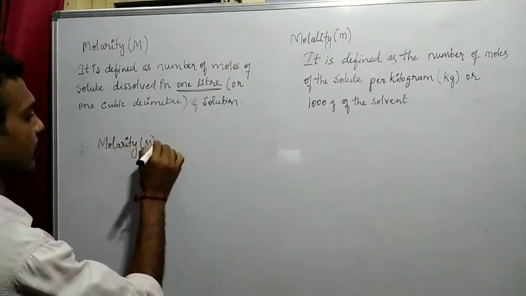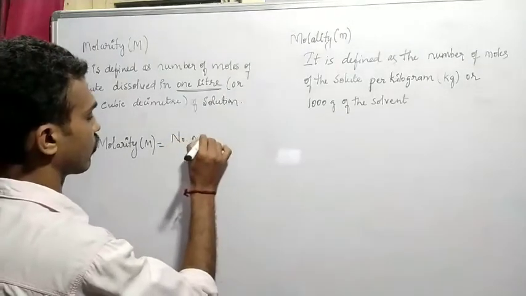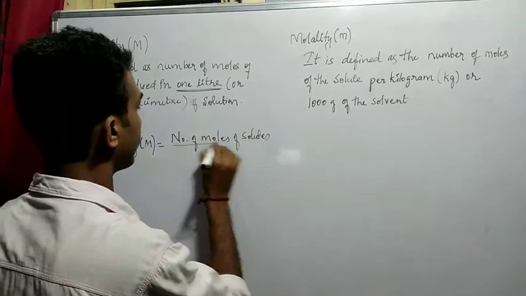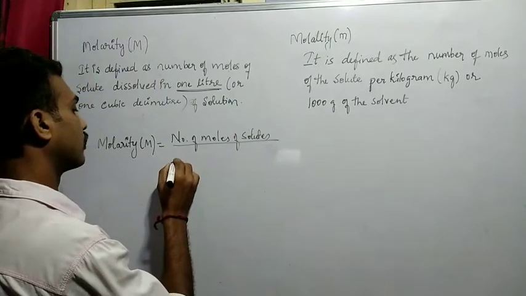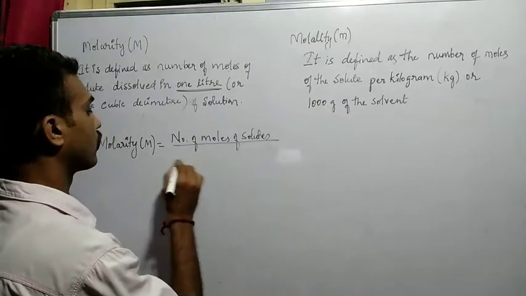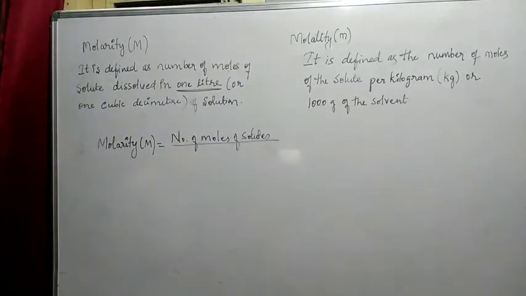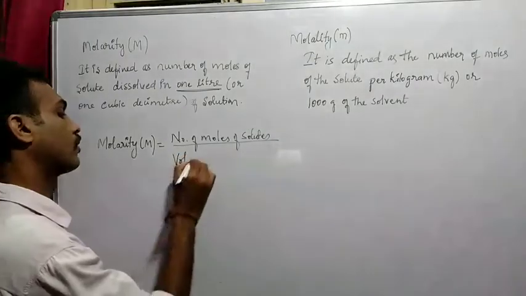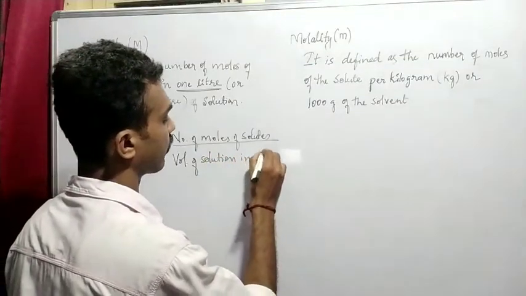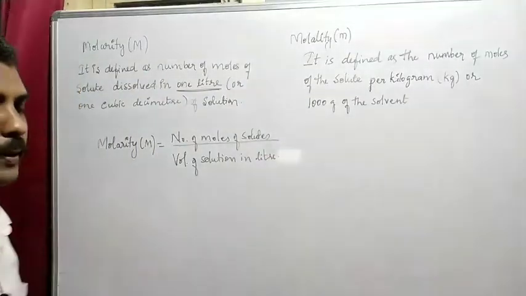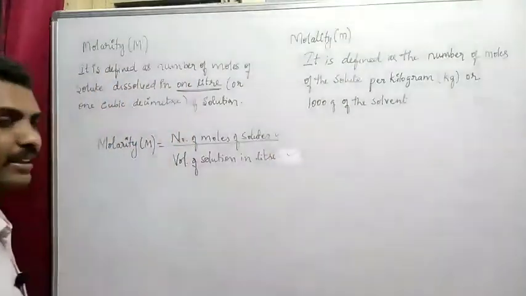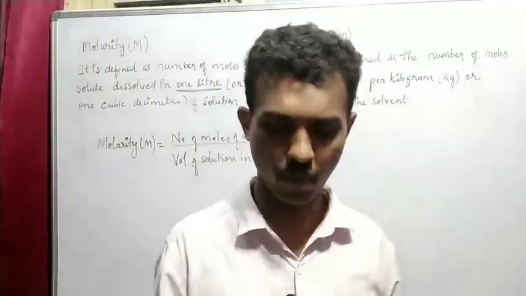So capital M is equal to number of moles of solute divide by the volume of solution in liter, number of moles of solute, so volume of solution in liter. So you can write this as volume of solution in liter, right? Now, what is the number of moles of solute, and they are not giving the volume in liter, they are giving it in ml.